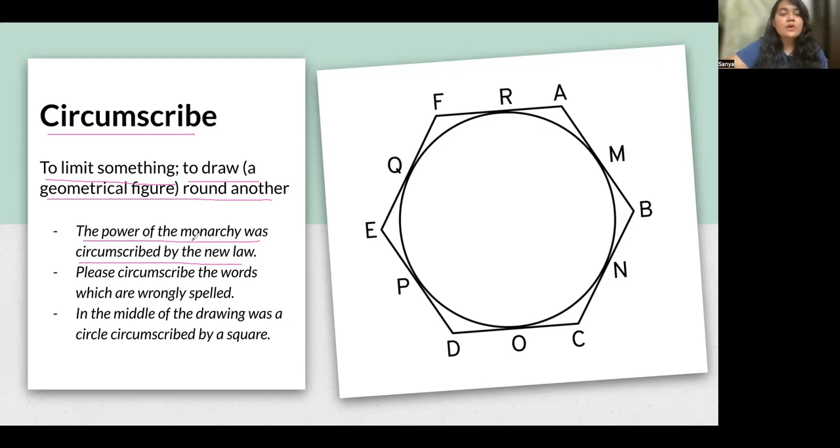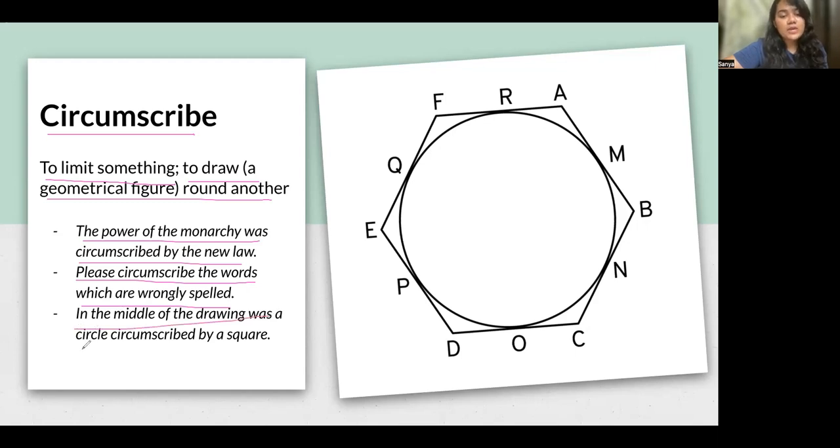So the power of that single ruler, maybe a single king, was circumscribed, means was limited by the new law. So circumscribe means limit something or someone. Please circumscribe the words which are wrongly spelled means please try to limit, like control these words or remove these words which are wrongly spelled.